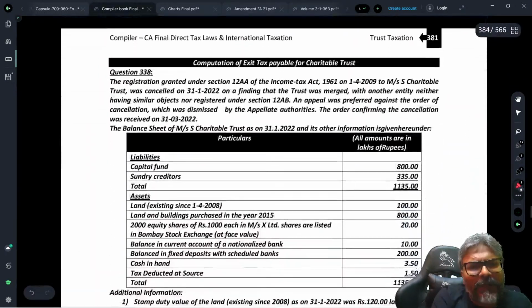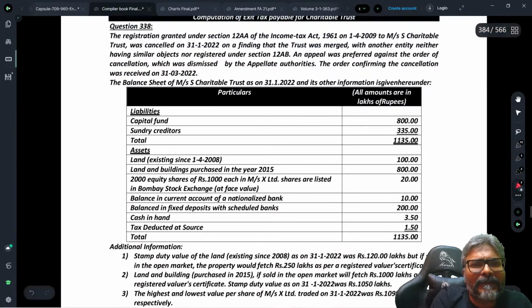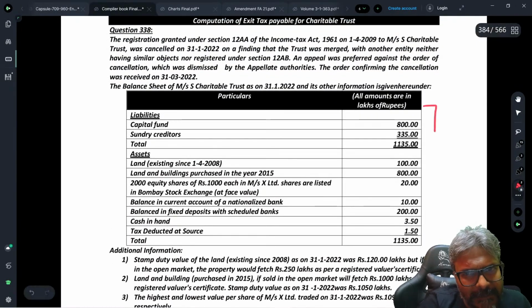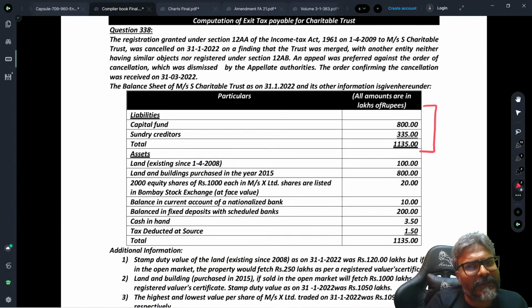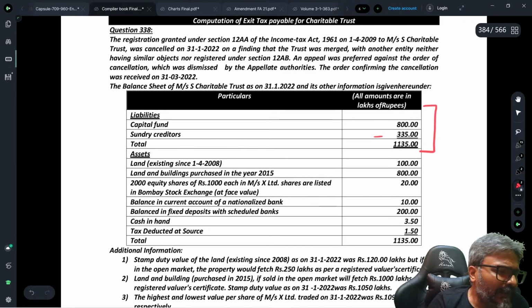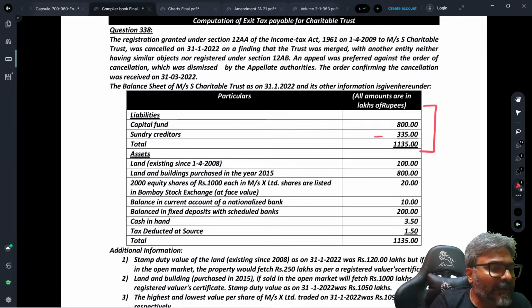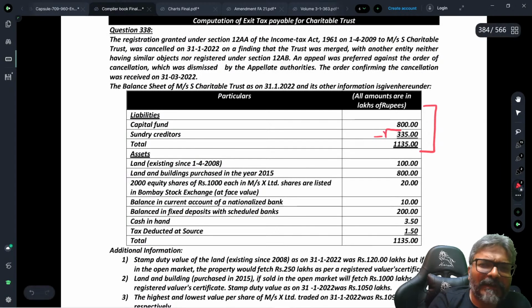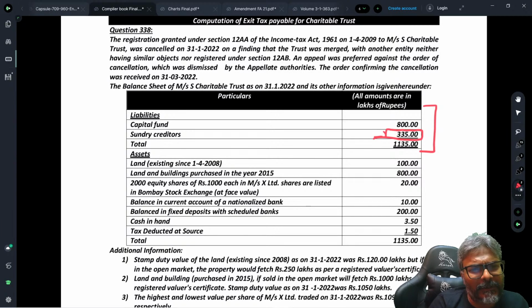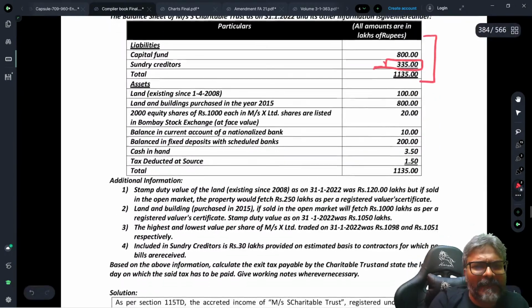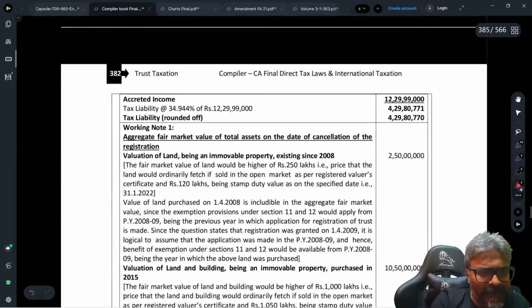Okay, but I now want to take you to another example. Can you see that here? This is how they have given the liability of the trust. Here the liability of the trust is 1135. Don't you think that we should directly take 335 being the outside liability? We should directly take 335 here, right? Do you all agree to this one or not? No fuss about it. Please tell me. Every one of you is saying yes, isn't it?